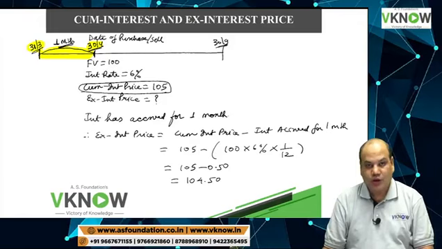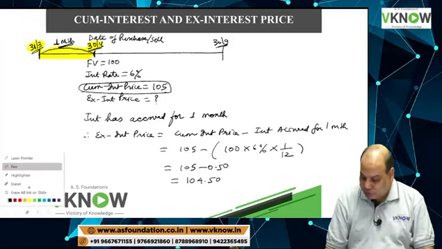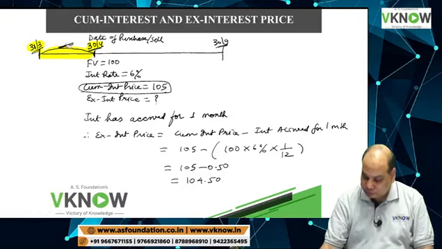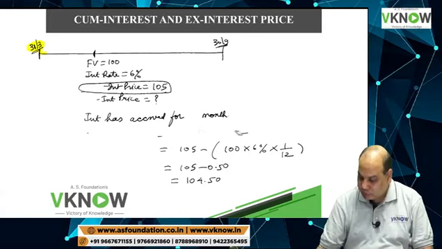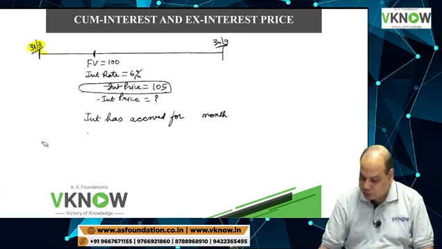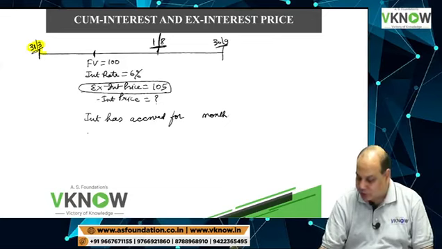Okay? Have you understood? Okay, we will try one more time. Now you assume the same situation. The transaction took place on, let us say, 1st August, and I am giving you ex-interest price 105.